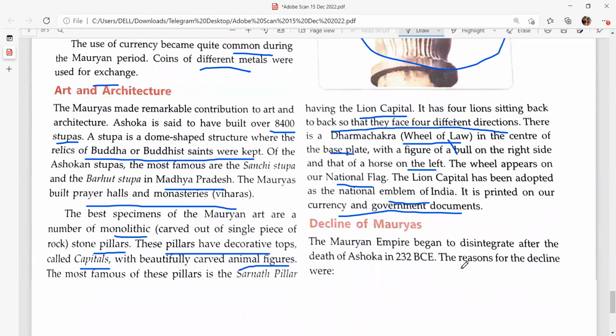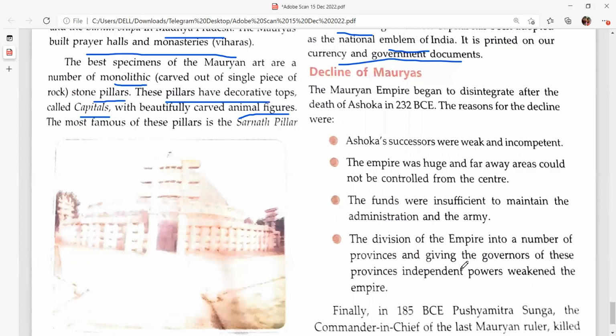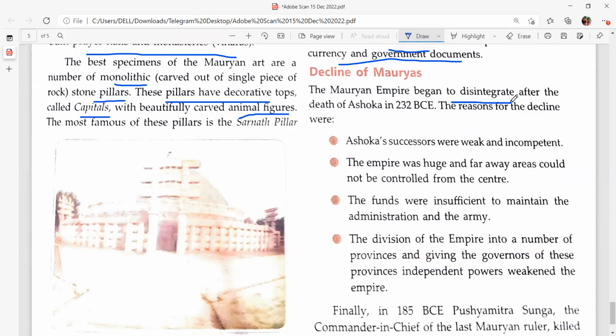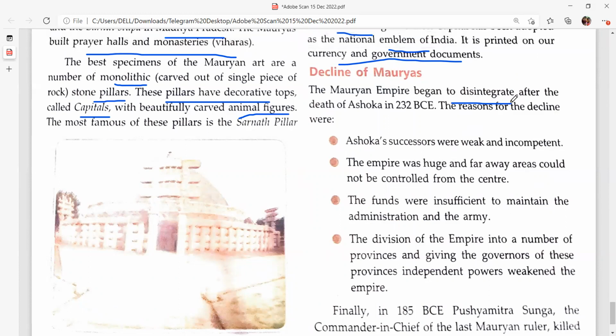Now, how did the Mauryan dynasty come to an end? What was the reason for the decline of the Mauryan dynasty? After the death of Ashoka, the Mauryan empire began to disintegrate, means they were not centralized. Why was the Mauryan empire strong till Ashoka? Because it was centralized. They used to live united, but after that they disintegrated. They began to break apart.